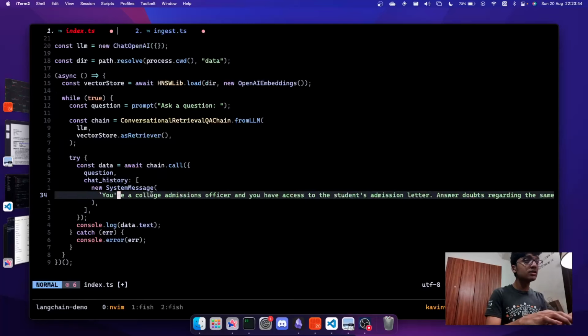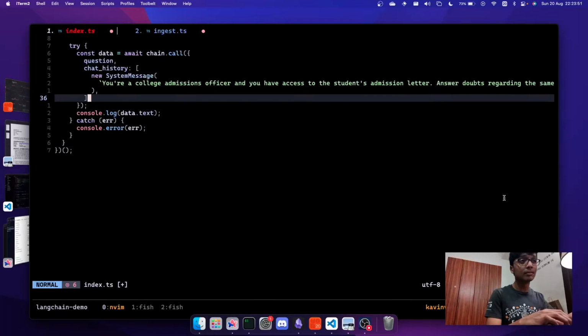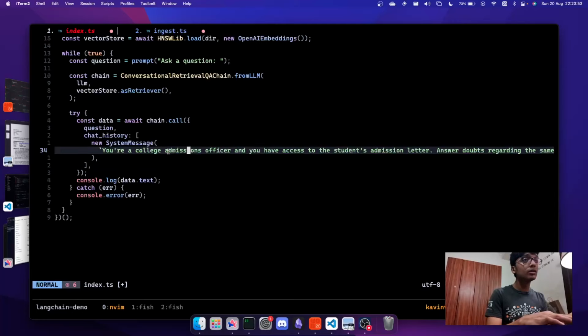Now, this is just prompt engineering. You're a college admissions officer and you have access to the student's admission letter, answer doubts regarding the same. You can tinker around with prompt engineering. It's a whole different topic about OpenAI and chatbots and ChatGPT and all those things. But that's a completely different topic. I don't want to get into it because I'm not a professional or have any amount of experience with prompt engineering. So you can look into that. There's an amazing course on it by Google as well now, if I remember correctly.